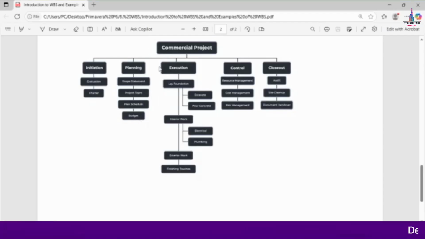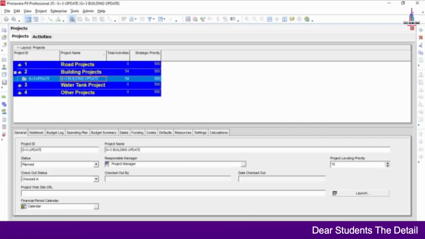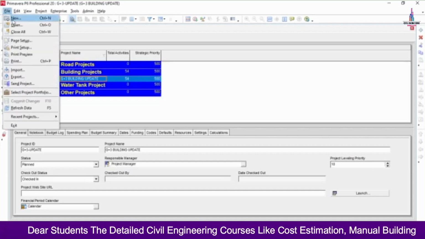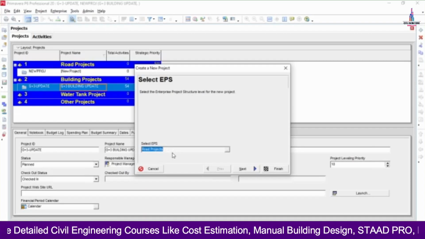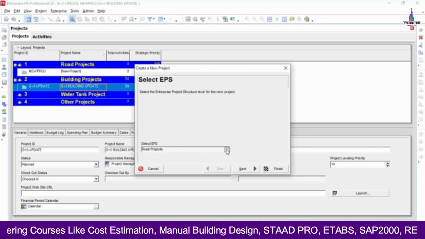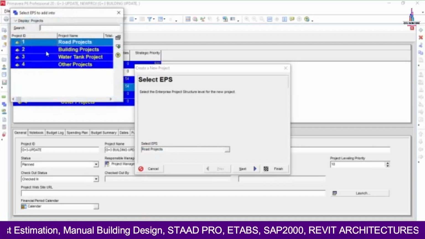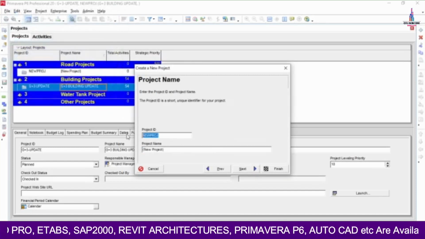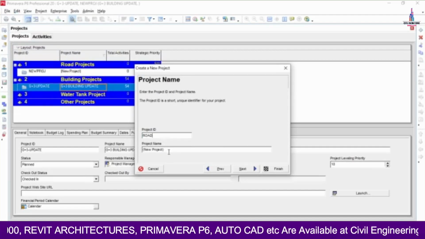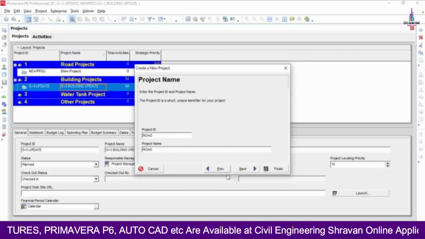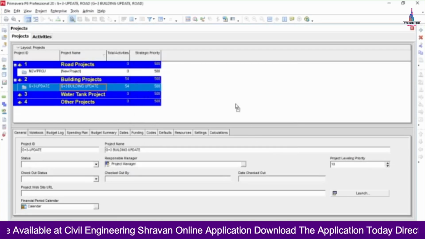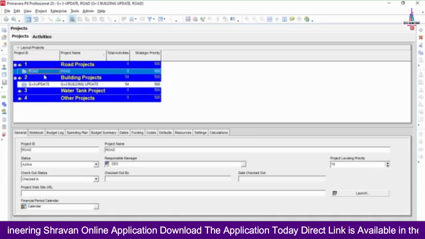individual WBS for the project. So for that, go to Primavera P6 software here. Initially I will create one new project for this. For that, click on the File option, then click on the New Project option. You can select the EPS; initially I am selecting the road project. Click on Next, the new project ID is road, just assuming here. Again this is also road. Click on Next, then click on Finish. So it will create the road project here. For this road project I need to add the WBS.